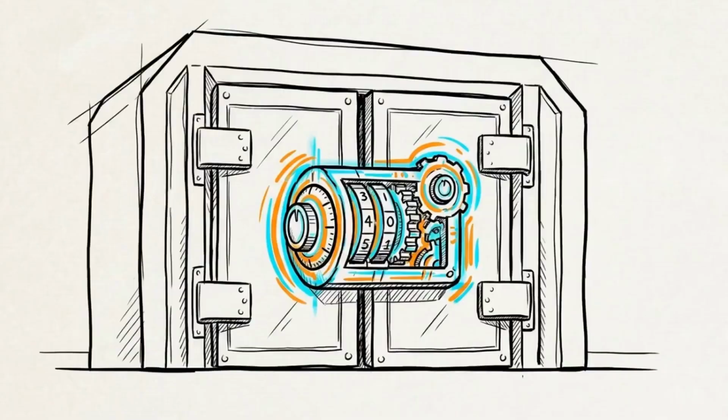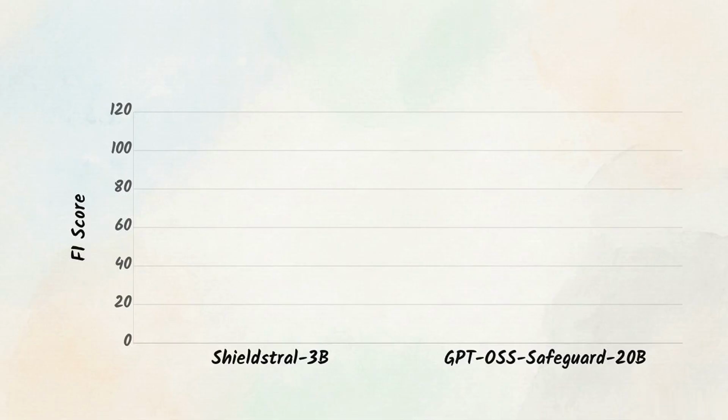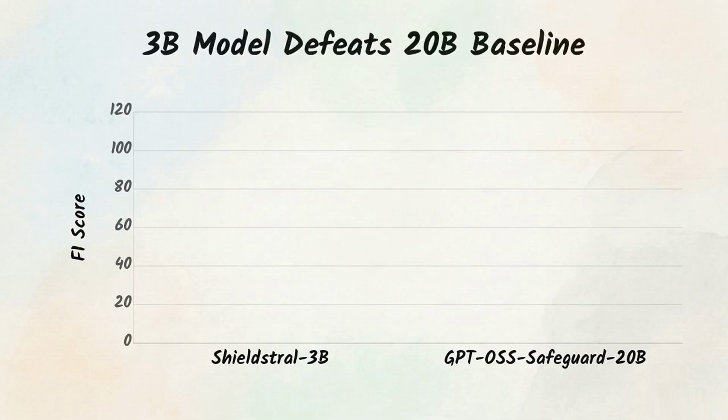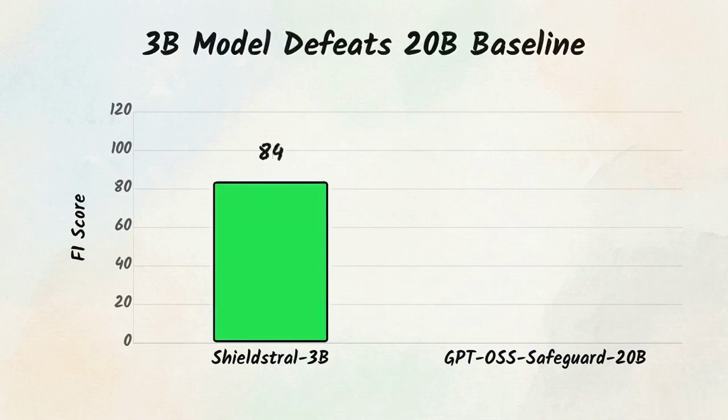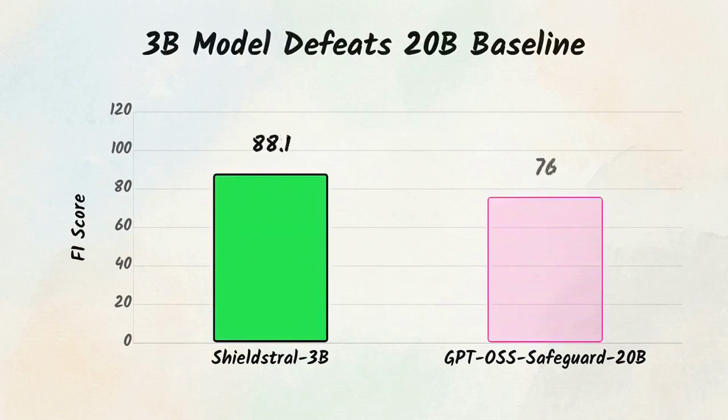The WildGuardTest prompt classification benchmark serves as a reliable proving ground for Shieldstral's performance. This chart shows how the models compare. Shieldstral 3B posts an 88.1 F1 score. When compared directly to GPT-oss-safeguard 20B, the much larger model scores an 87.3. A 3 billion parameter model beats a 20 billion parameter model on its fixed taxonomy home turf.